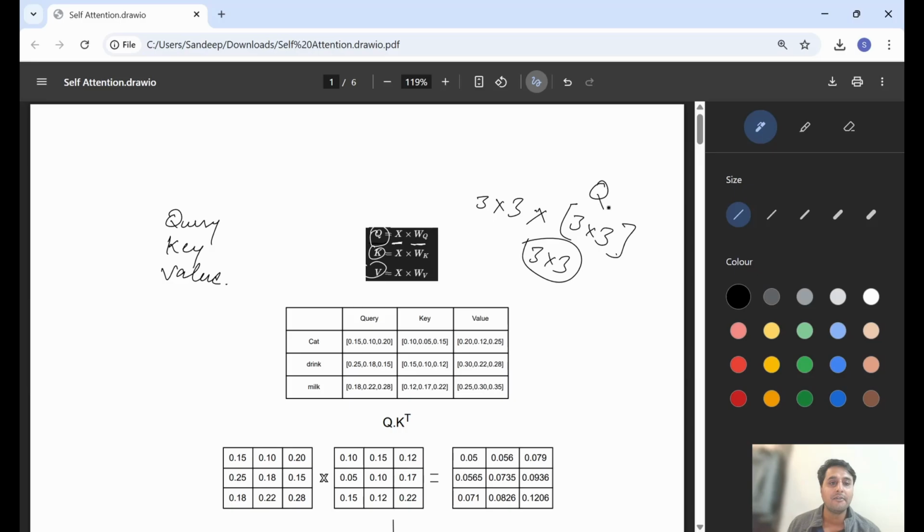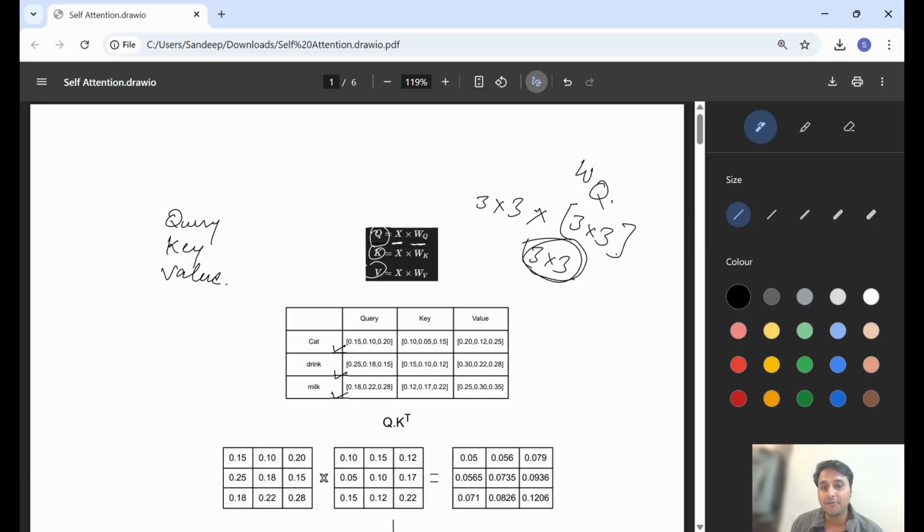This is our WQ. That again gives 3 sets of vectors having size 3. So for each word we will get a query vector. I hope you understand.